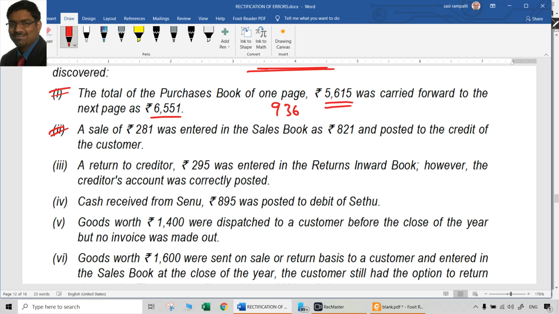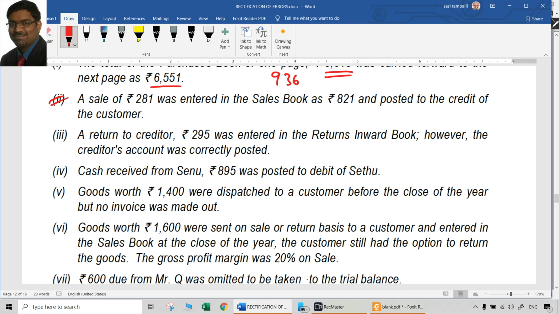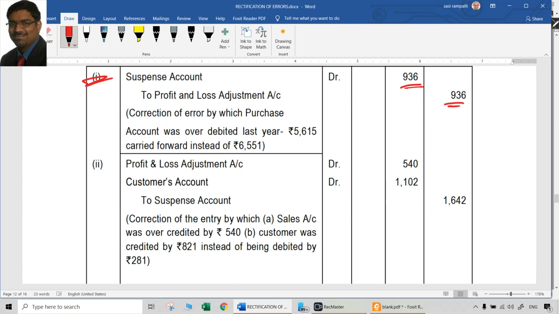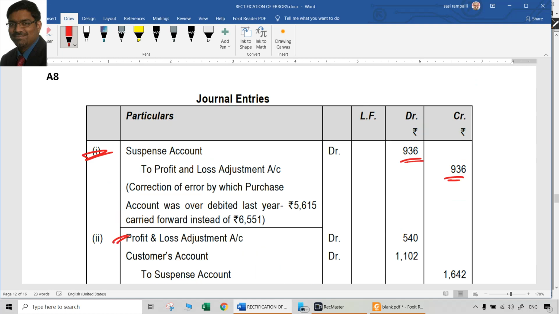Second, a sale of 281 rupees was entered in the sales book as 821 and posted to the credit of the customer. So here, the first error is in the sales book, it was entered as 821. So 821 minus 281, 540 rupees more was recorded as sales. So definitely the sale has to be cancelled now. It is not possible, so P&L adjustment account debit 540, guaranteed. That is pakka, keep it aside.